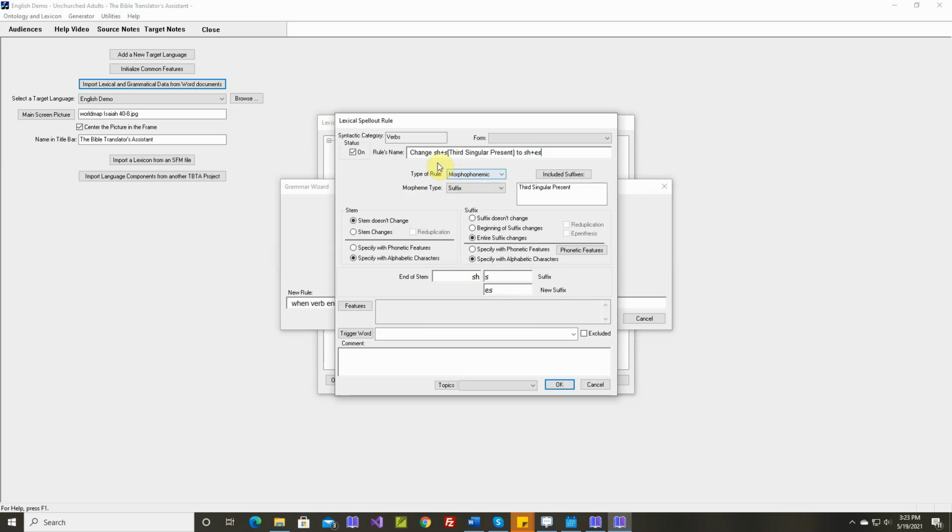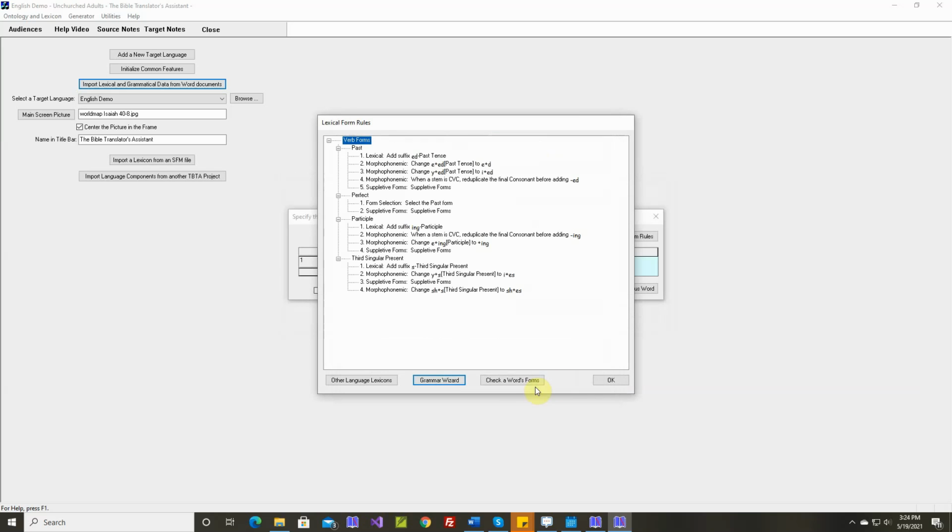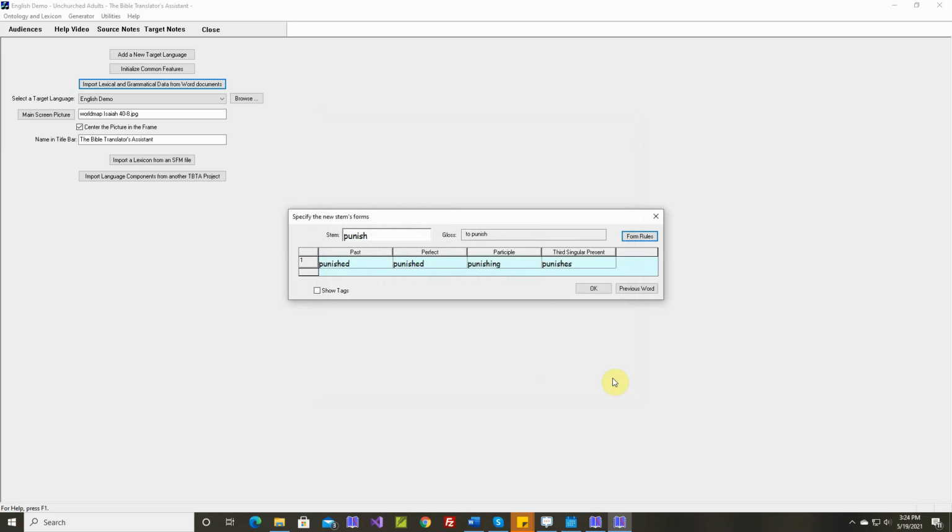Okay, morphophonemic. Let's say the form is third singular present. sh plus s to sh plus es. Okay, third singular present. The stem doesn't change. S changes to es. Punishes. And the suppletive rules need to go last. Punished, has punished, is punishing, punishes.